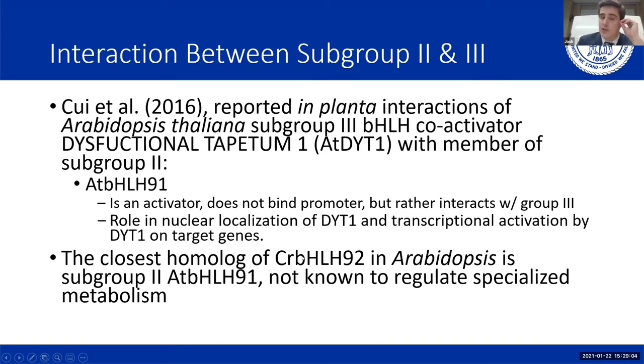The closest homologue of bHLH92 in Arabidopsis is the subgroup 2 bHLH91. Currently, there are no known subgroup 2 bHLH transcription factors known to regulate specialized metabolism in any plant.